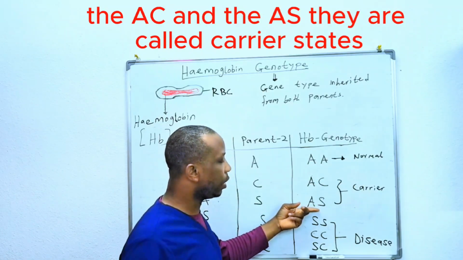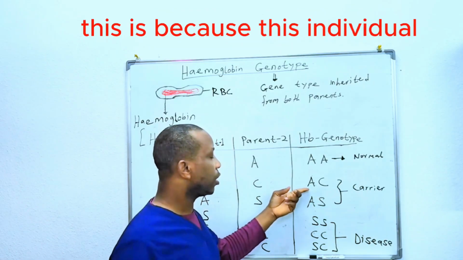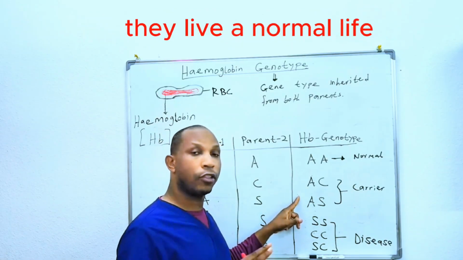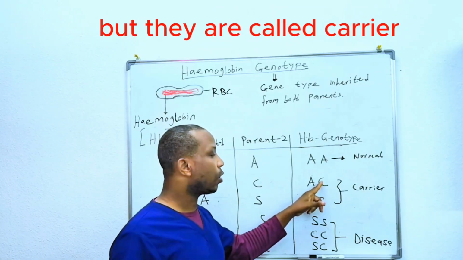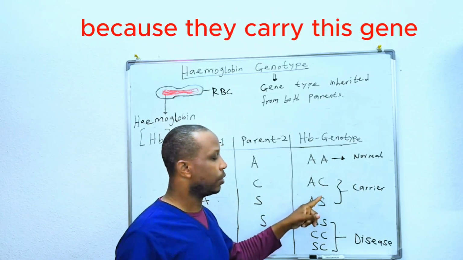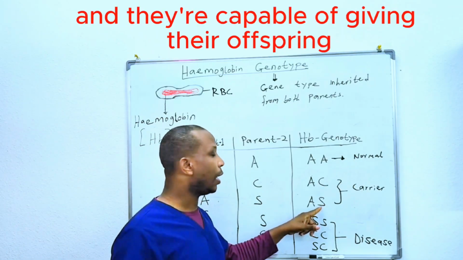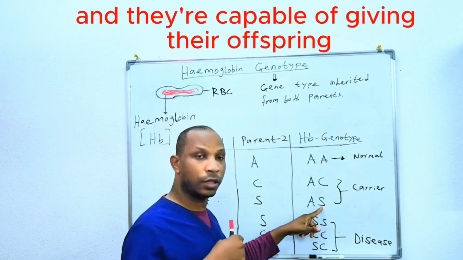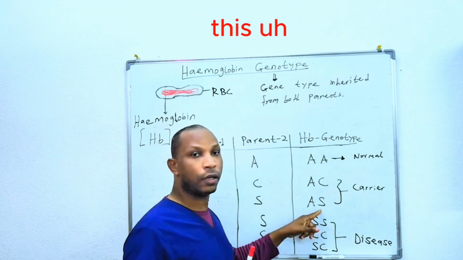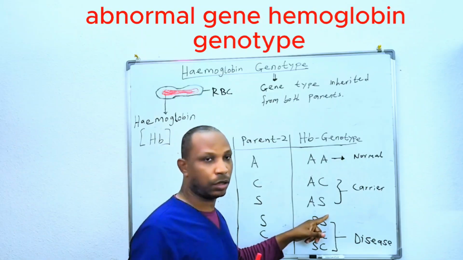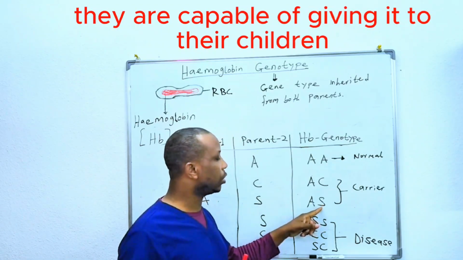The AC and the AS, they are called carrier states, all right? This is because these individuals live a normal life. So AC and AS, they live a normal life. But they are called carrier states because they carry this gene, either C or S, in them, and they're capable of giving their offspring or their children this abnormal hemoglobin genotype gene. They are capable of giving it to their children.